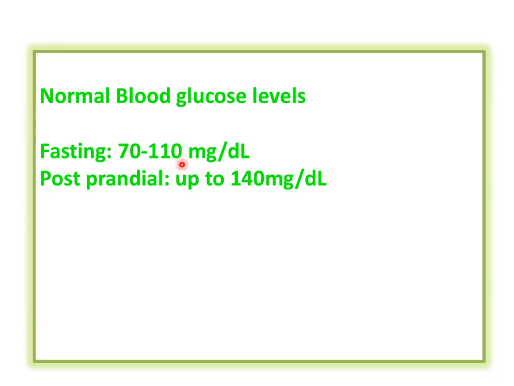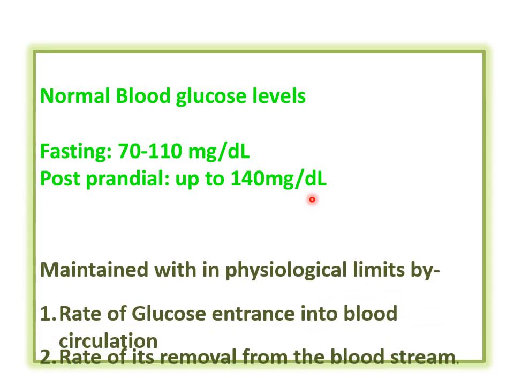The level is up to 110 milligram per deciliter. Deciliter is what? 100 ml. Then postprandial. Postprandial is after meal. After you take your lunch, 2 hours after that lunch is the postprandial stage, and the level is up to 140 milligram per deciliter.